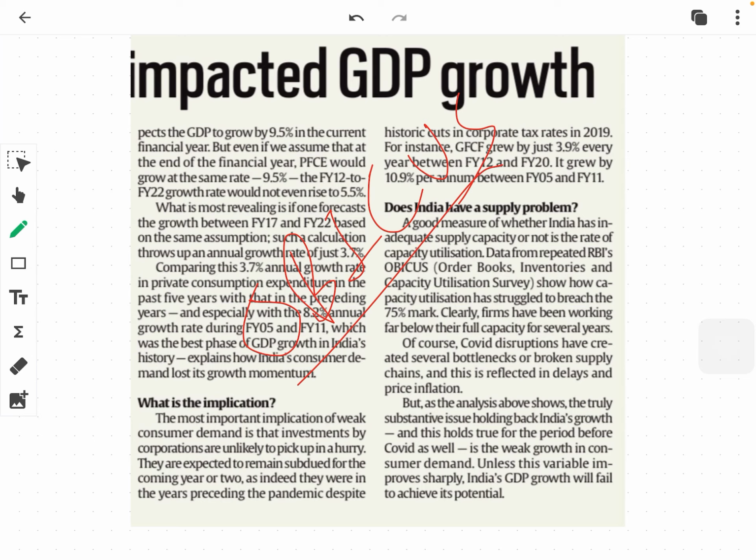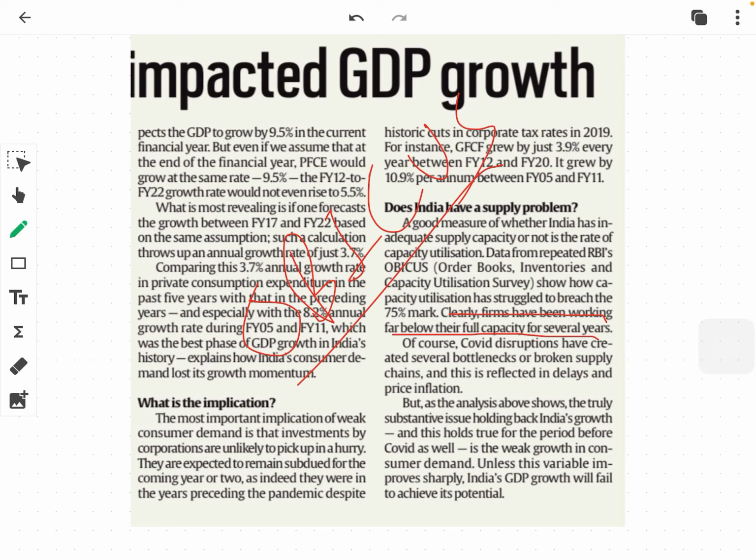Now this OBICUS survey shows how capacity utilization has struggled to breach the 75% mark. So this OBICUS survey clearly shows that firms have been working far below their full capacity for several years. This is a very important finding, guys. Firms have not been performing to their fullest capacity. They are performing far below their full capacity. So this is an important finding: we do not have a problem at the supply side. We have a problem at the demand side.